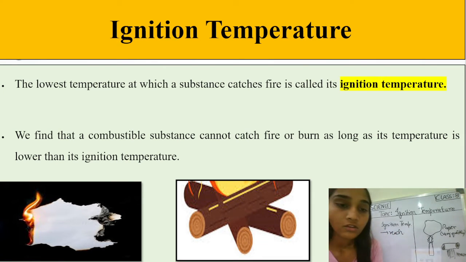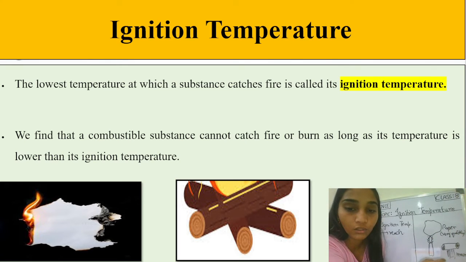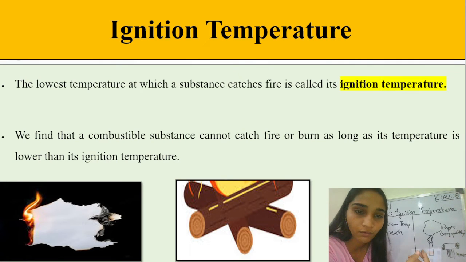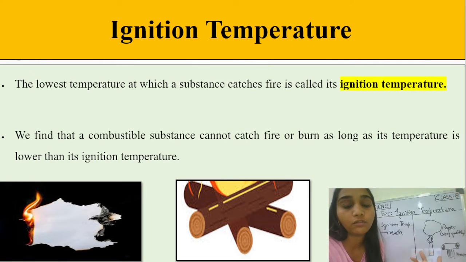Hence we say that a combustible substance like paper or wood cannot catch fire until it reaches its ignition temperature, which is quite low for paper. So wood will take a lot of time to reach its ignition temperature for burning. That is why wood has a high ignition temperature.